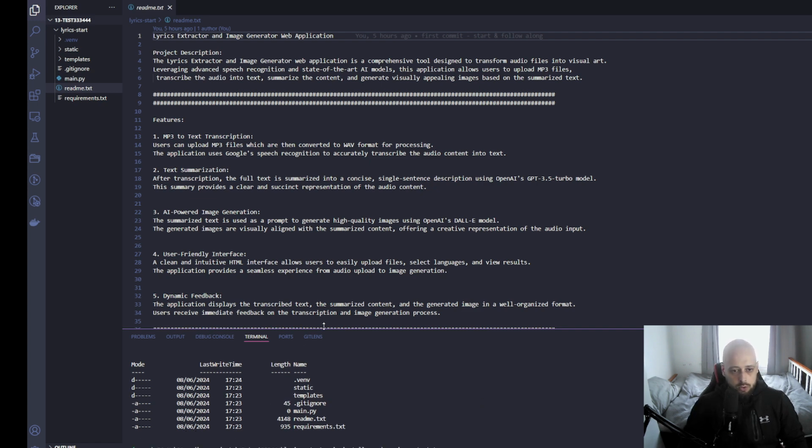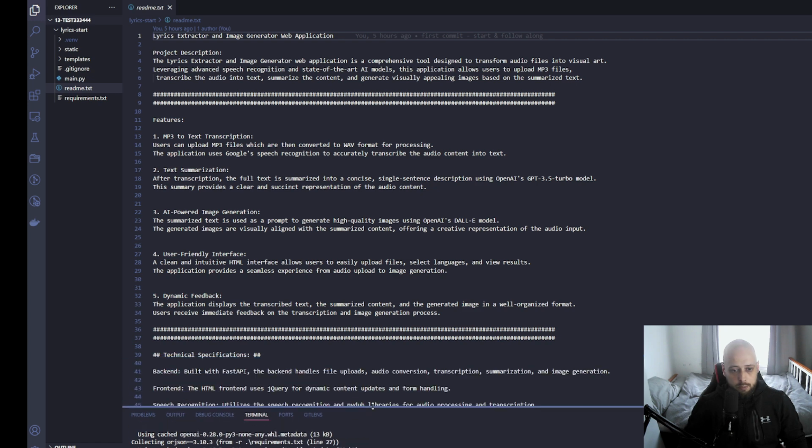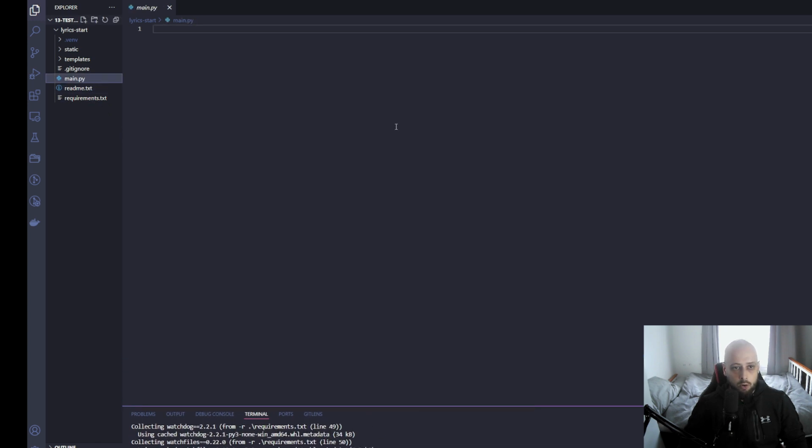So this will now install all the dependencies, and whilst this is happening, we can just start writing our backend code here. So the first thing we will do is import everything that we need.